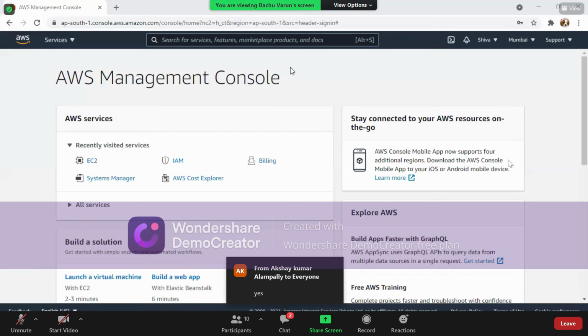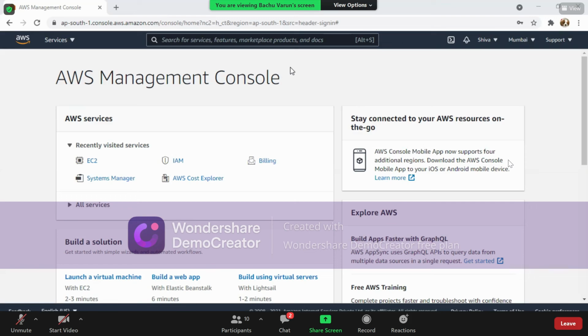Right. In yesterday's session, we saw different types of EC2. I have forwarded the notes to your WhatsApp group so that you can see the types of EC2 instances, where we saw general purpose, compute optimized, memory and storage optimized, accelerated computing, and high memory optimized. I also gave you a small task to find out about the previous generation.